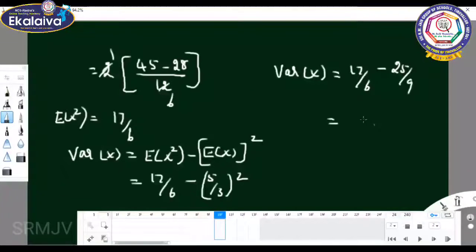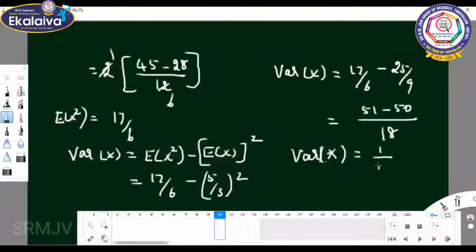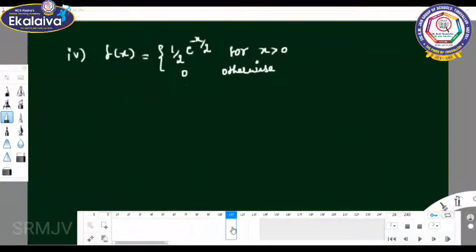So the LCM is 18. 51 minus 50. So the answer is variance of x equal to 1 by 18. Now we move on to the fourth subdivision.